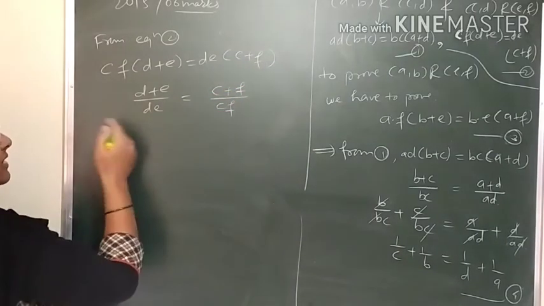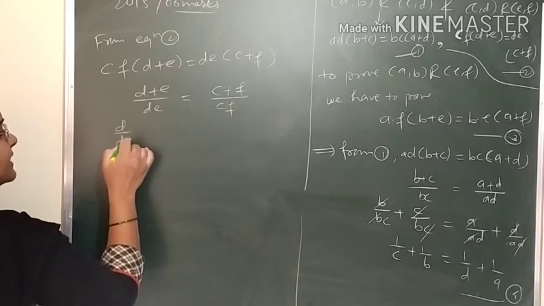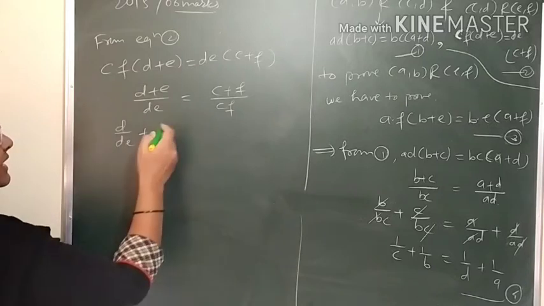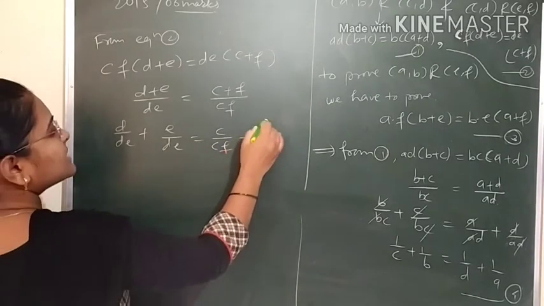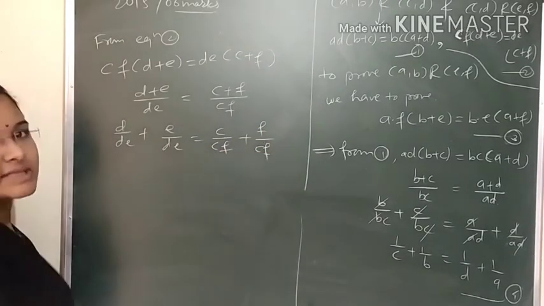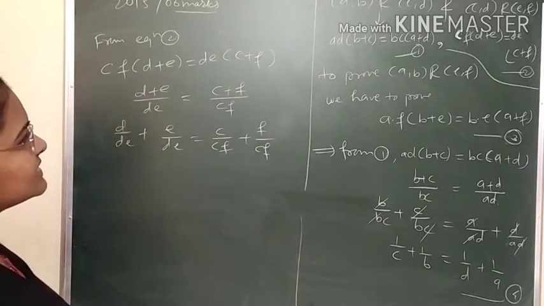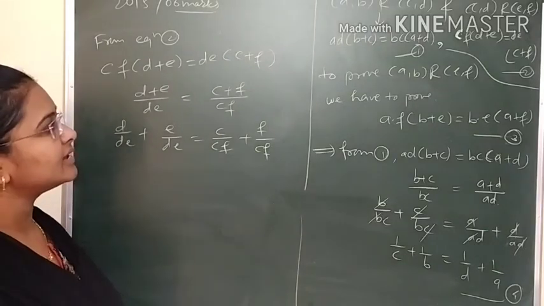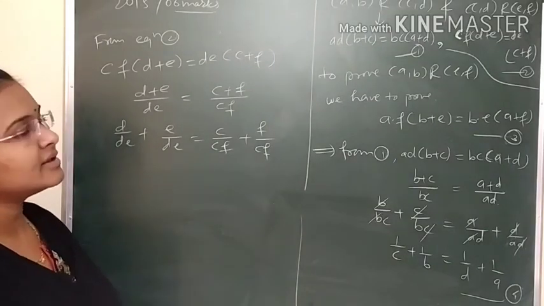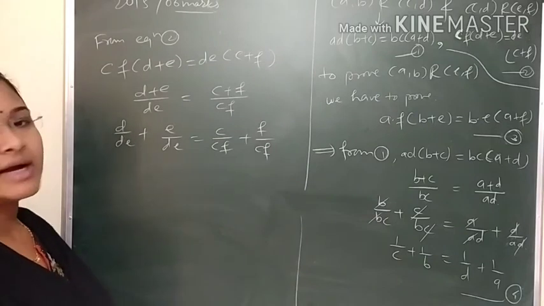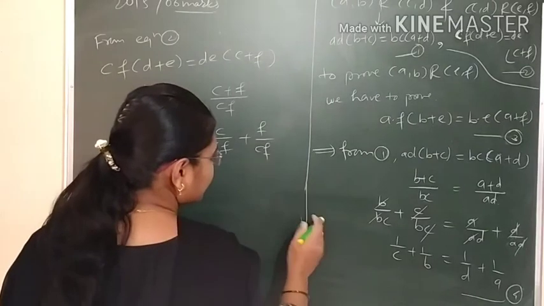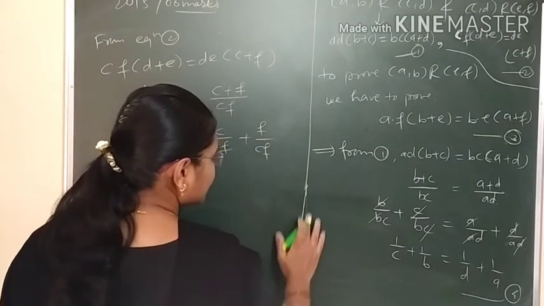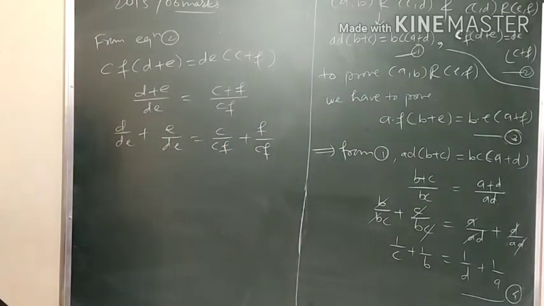So when we simplify this or we separate the terms, we are getting D upon DE plus E upon DE, C upon CF plus F upon CF. Okay. Yesterday only I was explaining this question, but I thought that we'll see in the next session so that clearly I can take it, because in 40 minutes it is not possible to finish the topic or question whatever it is given.